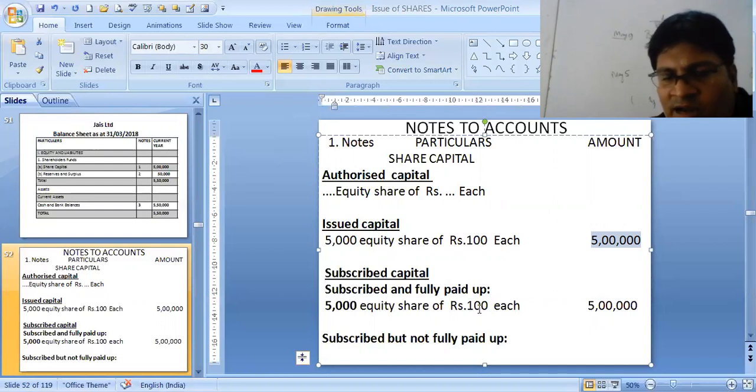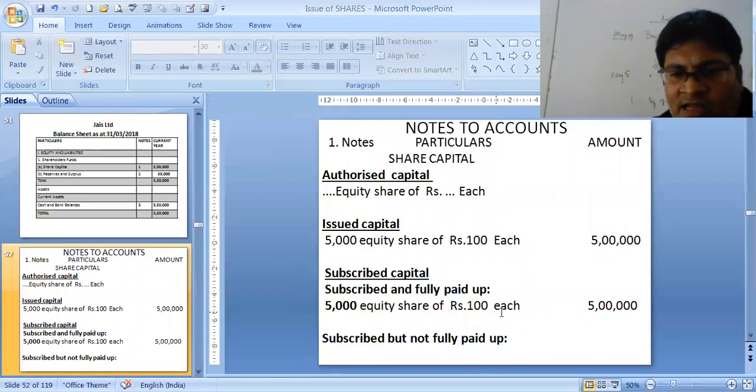Subscribed capital has 2 parts: subscribed and fully paid up, and subscribed and not fully paid up. Subscribed and fully paid up is 5,000 equity shares of 100 each, because there are no calls in arrear, so the entire 5 lakhs we have received. So that is fully paid up.